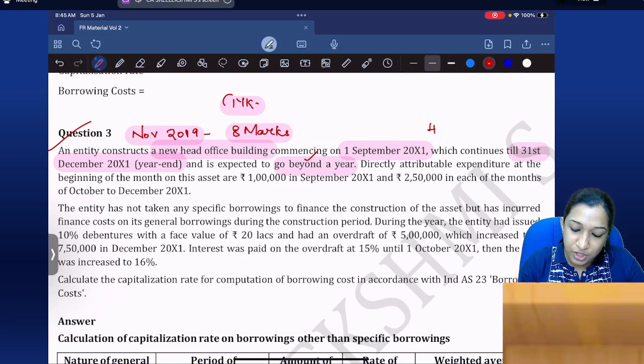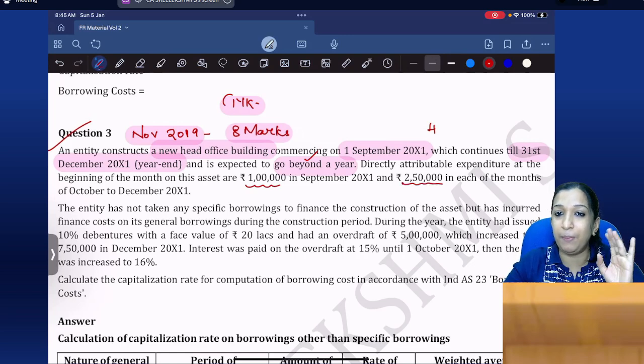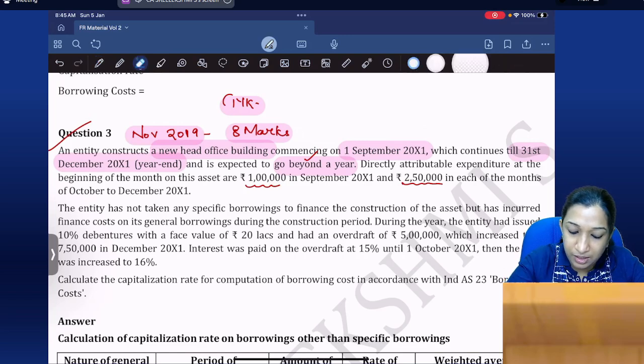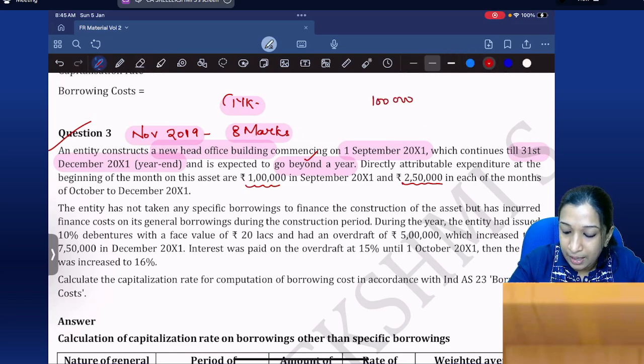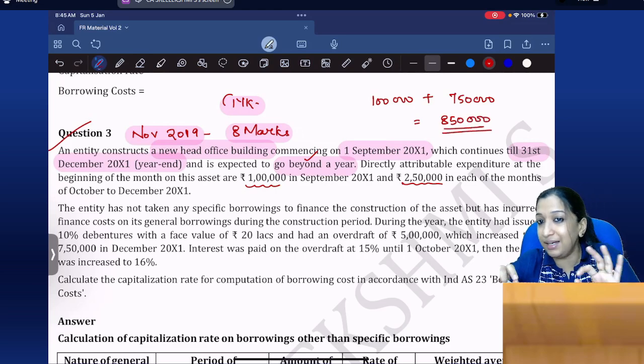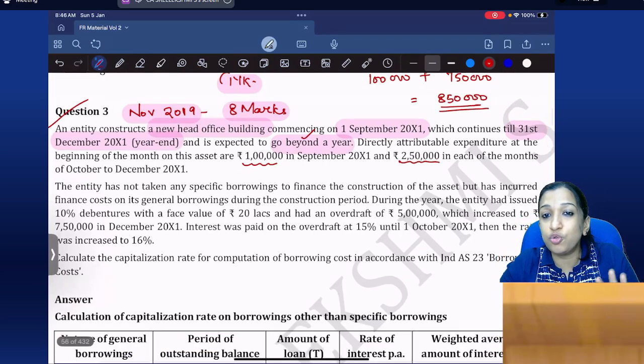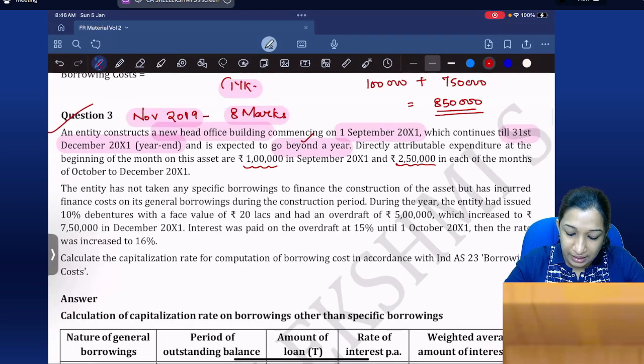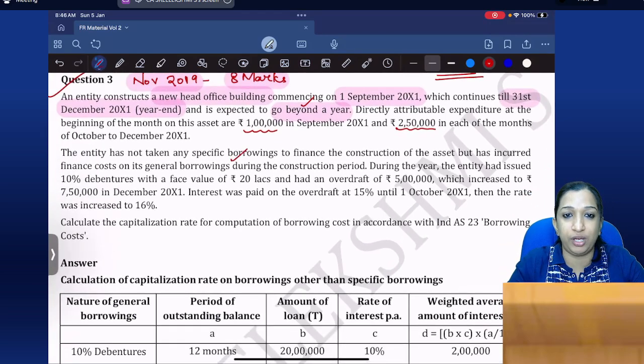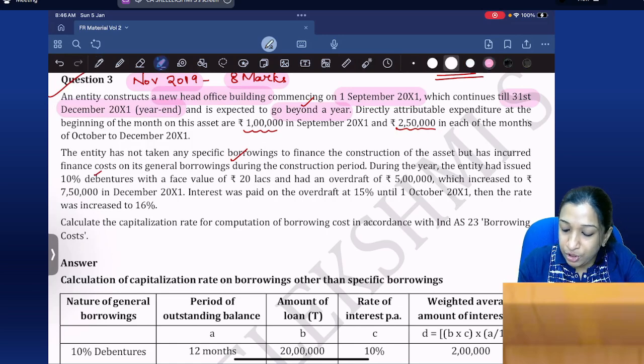Directly attributable expenditure at the beginning of the month on this asset are 1 lakh in September, 2,50,000 in each of the months October, November, December. So totally we have spent 1 lakh in September and 3 months 2,50,000 means 7,50,000. So totally we have spent 8,50,000 on this asset in the current year 4 months period. So far there is no information about the loan. So next paragraph, the entity has not taken any specific borrowing. So there is no specific borrowing to finance the construction of the asset, but it has incurred finance cost on its general borrowing during the construction period.